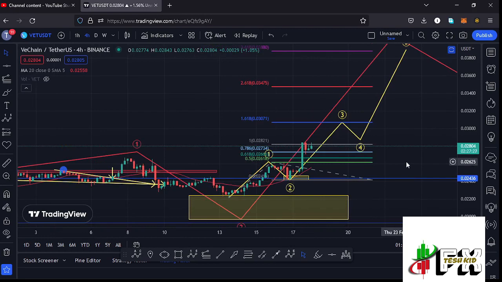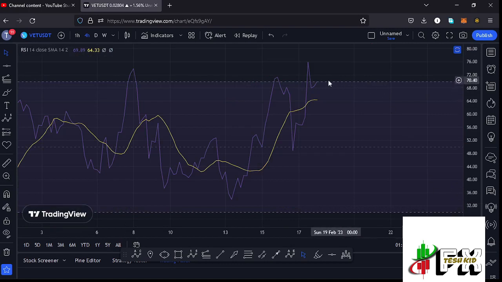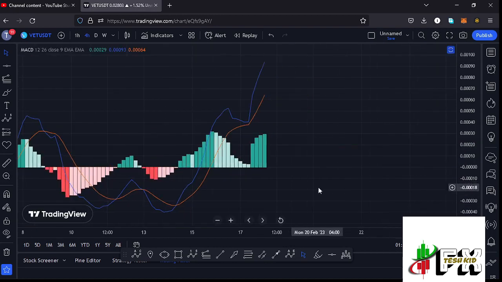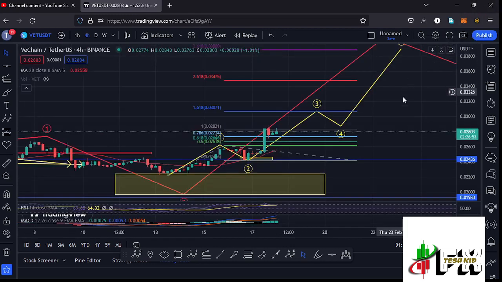And also taking a look at the indicators before I give you the long-term scenarios that I'm expecting to play out. Here on the RSI, we are trading at around the 69 mark, meaning we are just about to get into the overbought region, and that means maybe soon we might see a bit of a retracement over here on the charts to try and create some room on the RSI for us to continue pushing even higher. But that doesn't mean that the chart cannot continue pushing even higher, given that we are just about to get into the overbought region. And also taking a look at the MACD, we have been able to print a bullish cross, fully supporting higher prices in the formation of that wave 3.